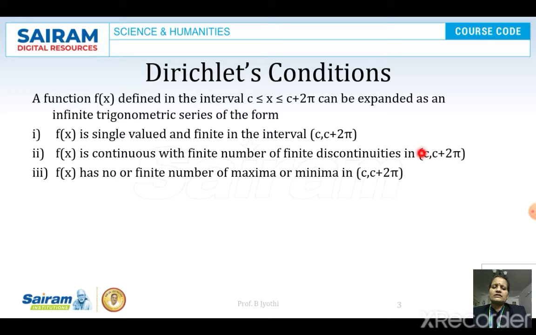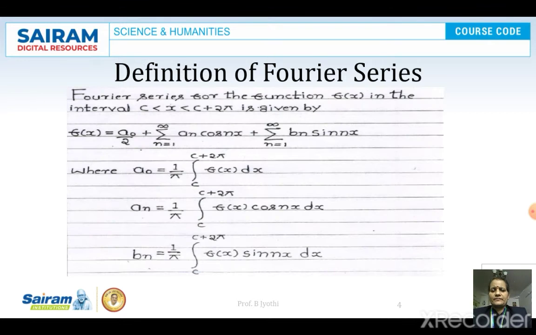And f of x has no or a finite number of maxima or minima in the interval c to c plus 2 pi. These are all called the Dirichlet's conditions.